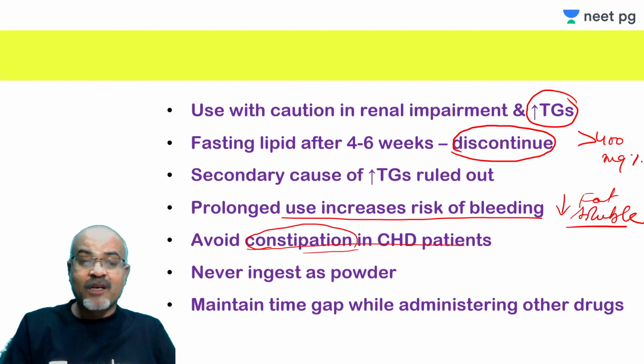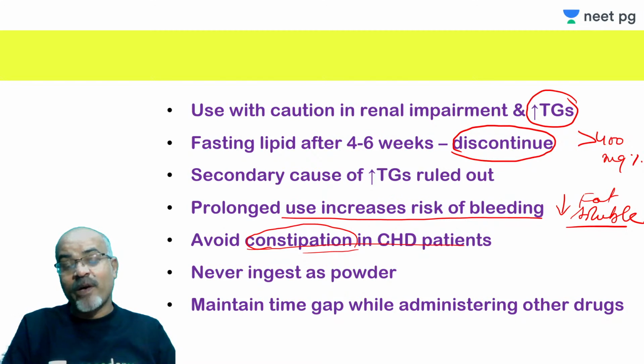You should keep a watch on constipation and try to avoid it by using spaghula husk or something like that, or other mechanisms, because if such patients apply pressure while passing stool, that can lead to a sudden rise in blood pressure and also increase cardiac oxygen demand and cardiac stimulation.